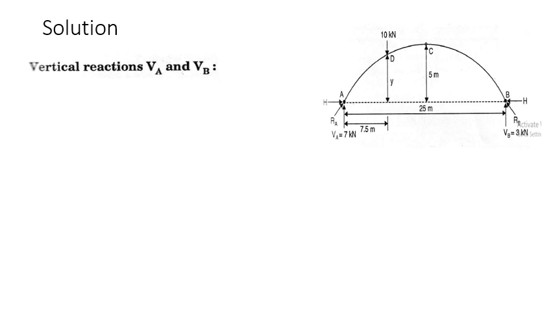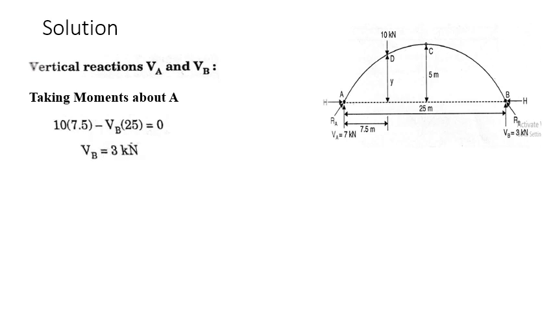Directly we take the moment about any of the end supports. So taking the moments of all the forces about A, because the 10 kilonewton is measured from point A, it is easier to take the moment. 10 into 7.5 minus VB into 25. So VB we get as 3 kilonewton. We know VA plus VB is 10 kilonewton, so VA would be 10 minus 3, that is 7 kilonewton.